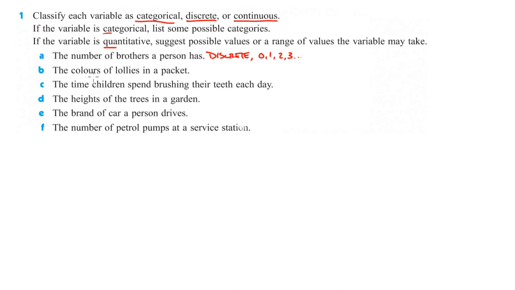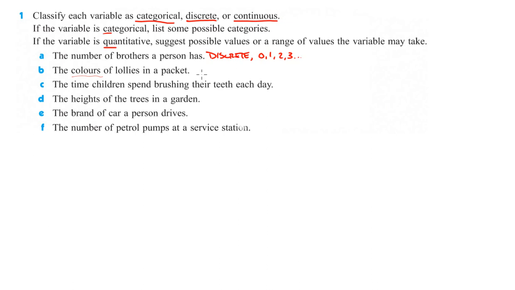Okay. B, the colors of lollies in a packet. I'm not exactly sure what a lolly is, but since it says colors, that means it's going to be categorical. Categorical is stuff that fits into a category, like sedan, SUV, motorcycle.